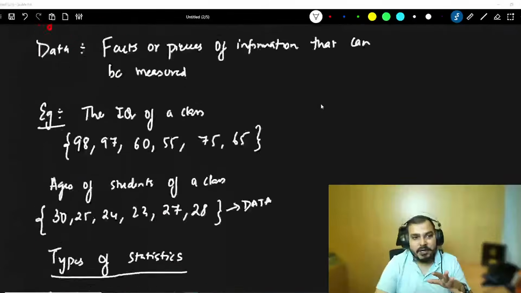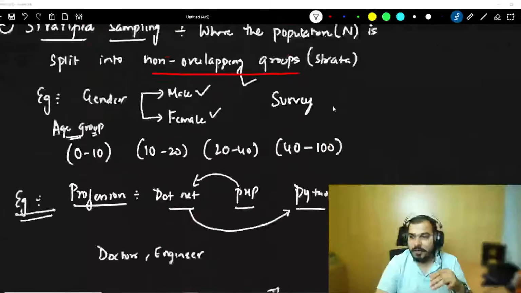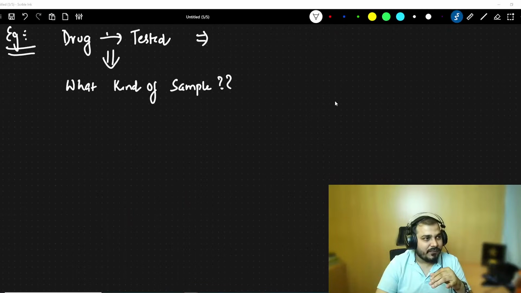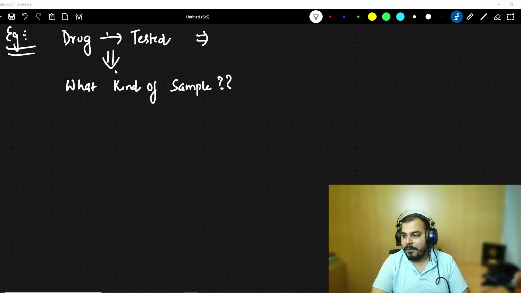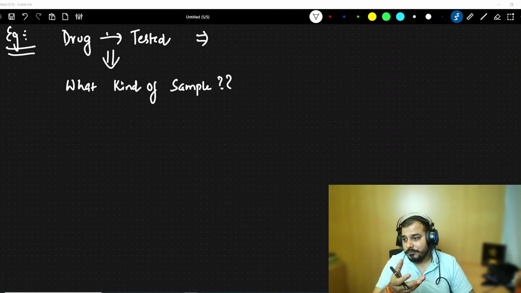Is my handwriting good? See, I've written around 5 to 6 sheets now probably, and you can also combine two, convenience plus stratified and different things.